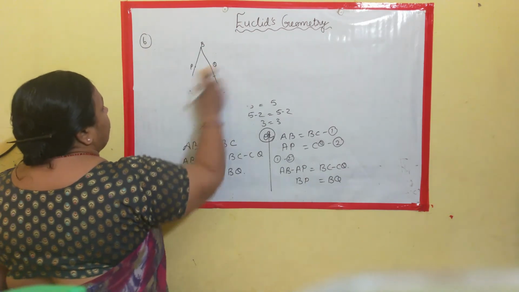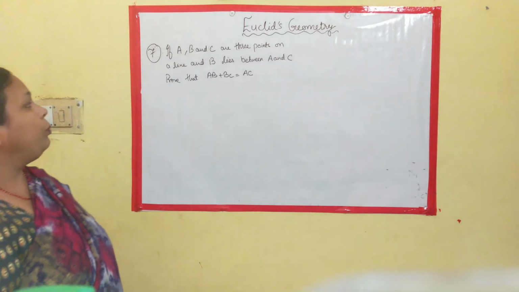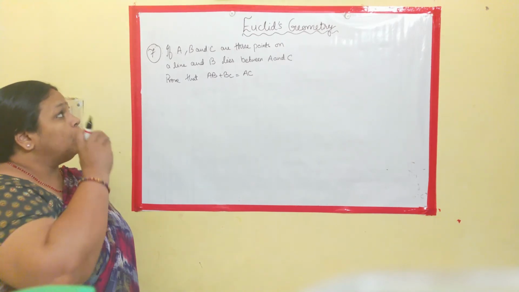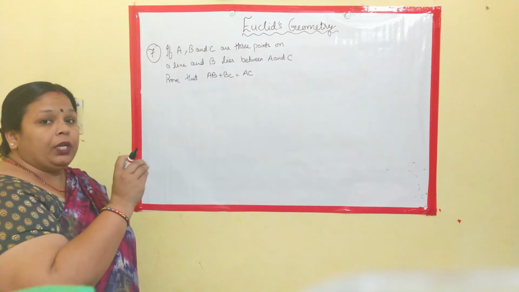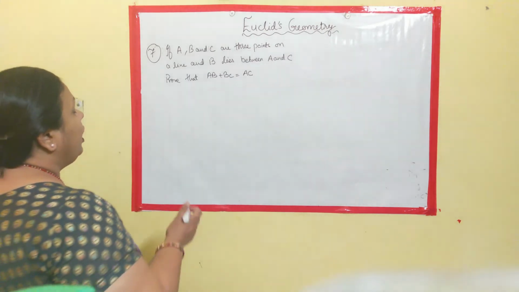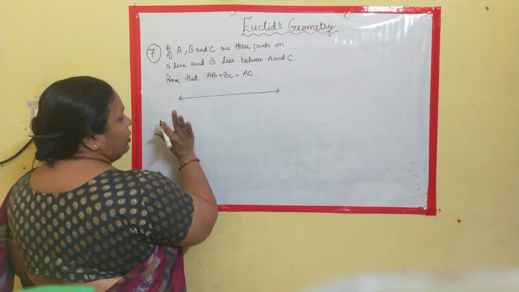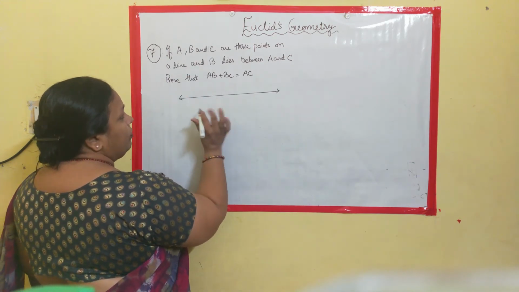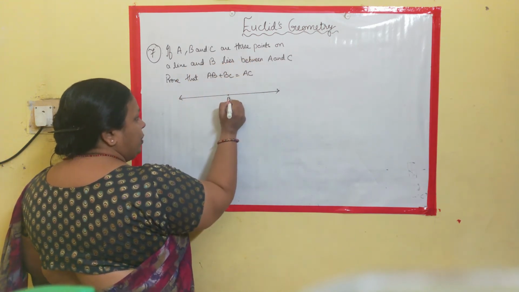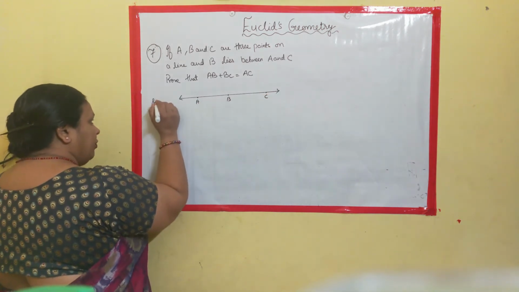Now moving on, we come to the next example: if A, B and C are 3 points on a given line and B lies between A and C. So we know that A, B, C are 3 points on a given line. It is clear from the statement that these 3 points are collinear points. Now draw a line where A, B, C are on it. We need to read the entire question first. B lies between A and C. So this is B, here it is A and here it is C. Clear? This is your given.